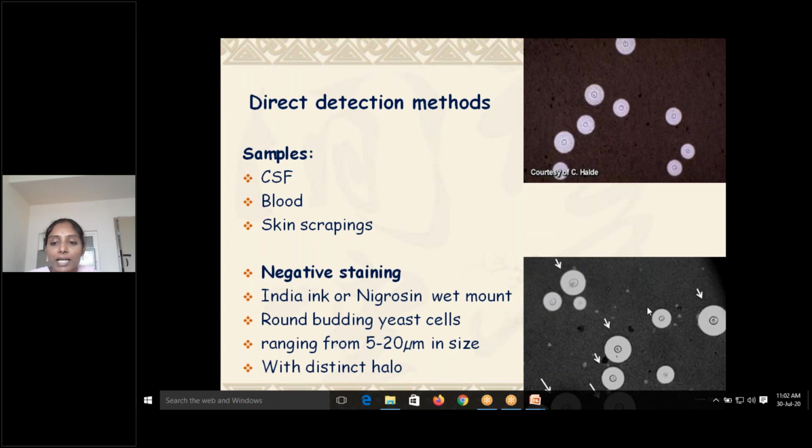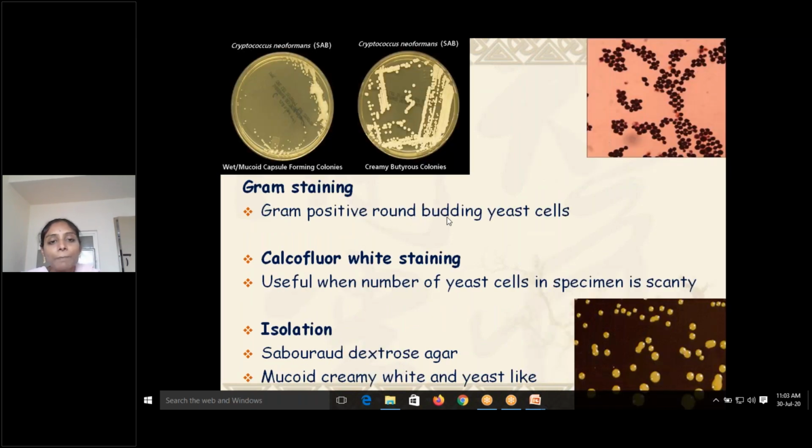This clearly indicates the capsule is there, and usually the capsulated fungus in the immunocompromised host is Cryptococcus. It is a distinct halo. This is the budding bud; you can see my cursor. This is a bud, and surrounding it is a distinct halo. This is the proper picture of negative staining. In gram staining, gram positive round budding yeast cells can be seen. Calcofluor white staining is useful when the number of yeast cells in the specimen is low.